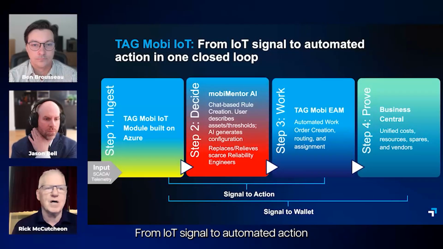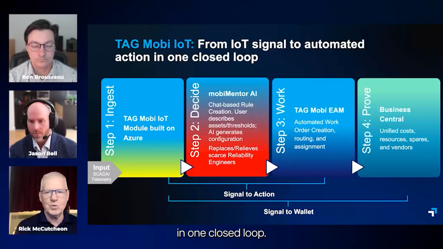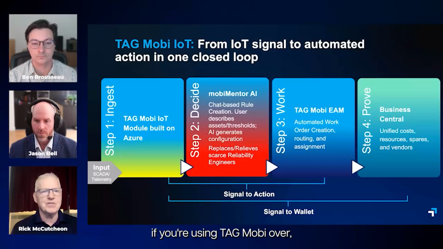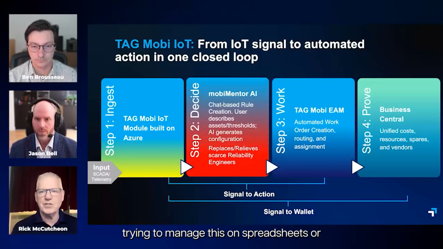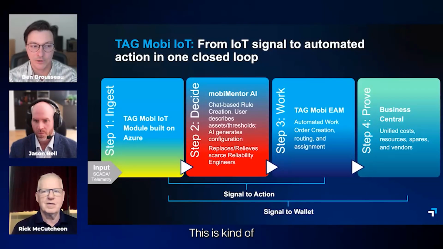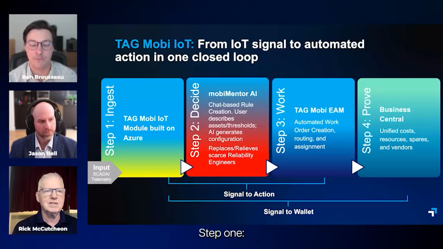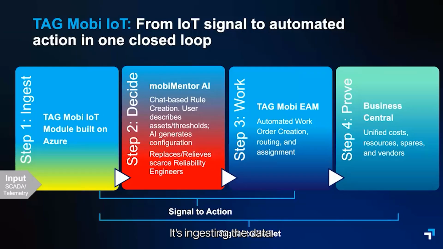From IoT signal to automated action in one closed loop. This is really the difference if you're using TAG Mobi over trying to manage this on spreadsheets or some older type of system. This is kind of the recipe. Step one, it's really getting the data. It's ingesting the data. And then this is where Mobi comes into play.